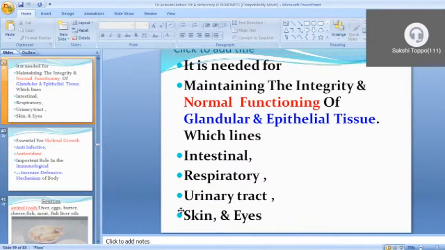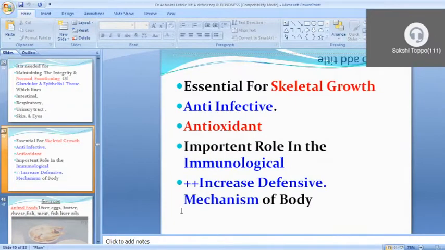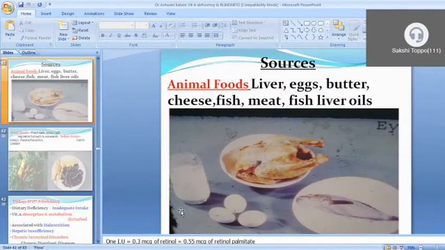For brain development also vitamin A is required. It is also essential for skeletal growth, for making antioxidants, and it has an important role in immunity, the defense system of the body. So all these are the roles of vitamin A.